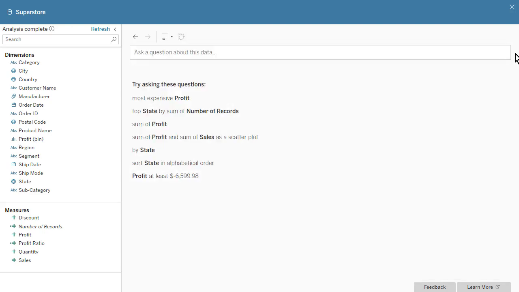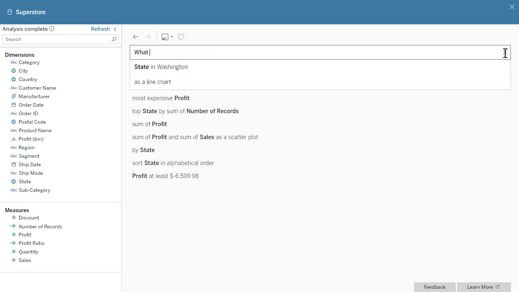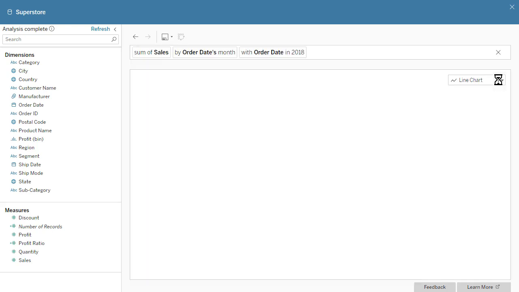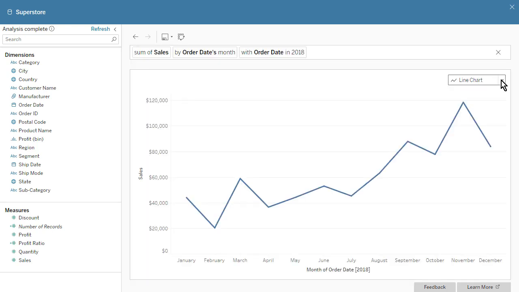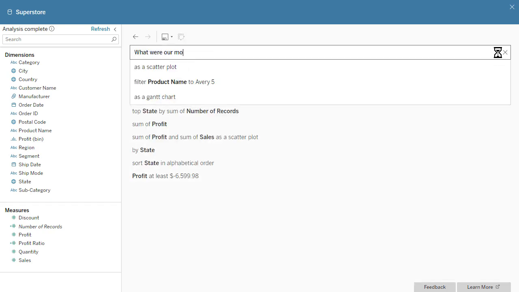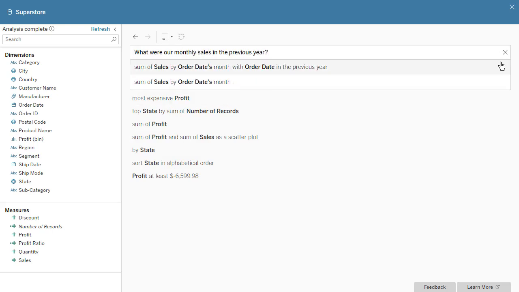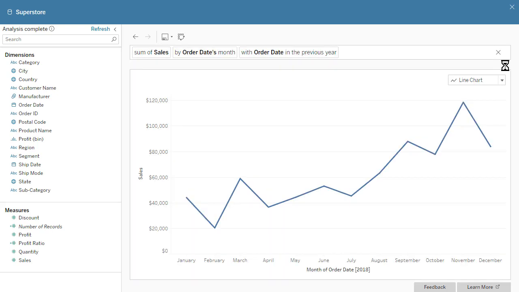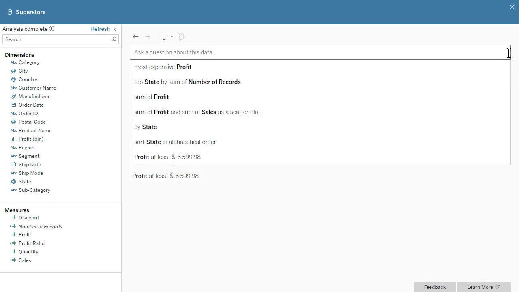We filter dates by including specific time periods in questions, such as, "What were our monthly sales in 2018?" Alternatively, we can ask questions using time periods that are relative to today's date, such as, "What were our monthly sales in the previous year?" Additional time expressions include last, next, following, starting at, ending at, and between.